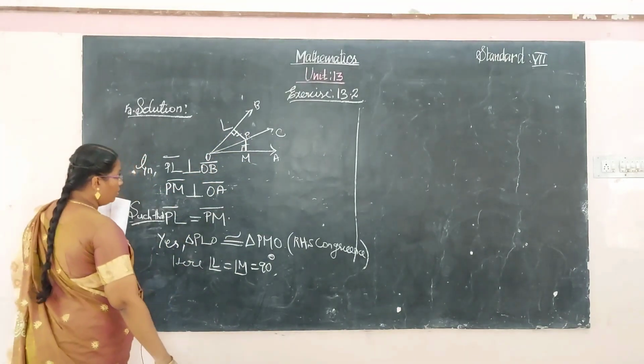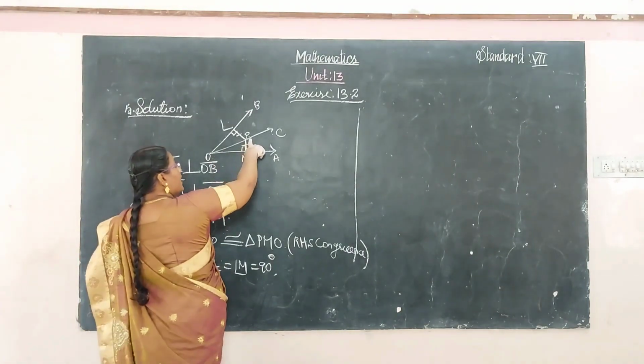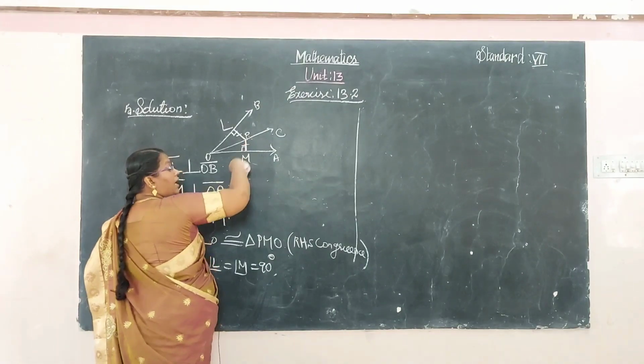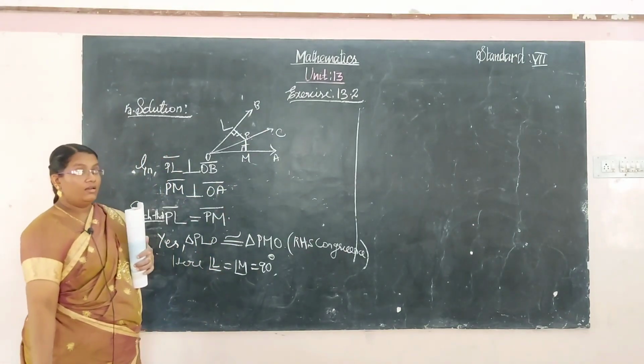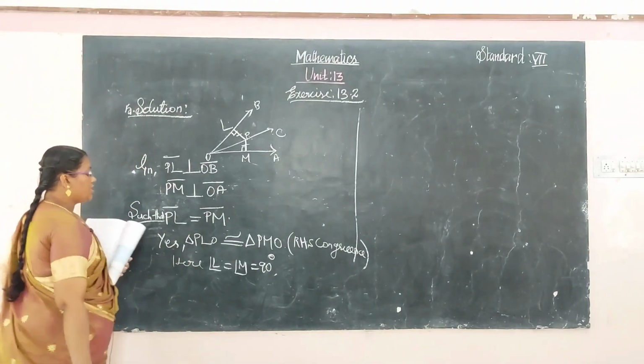So the right angle, the common side, and the equal side are equal. So RHS congruence is satisfied.